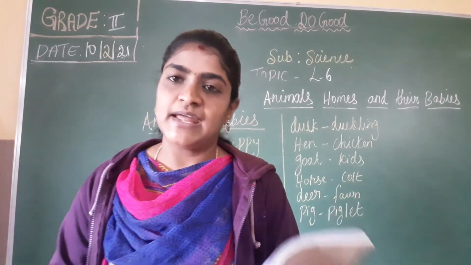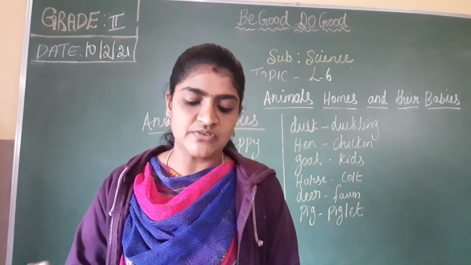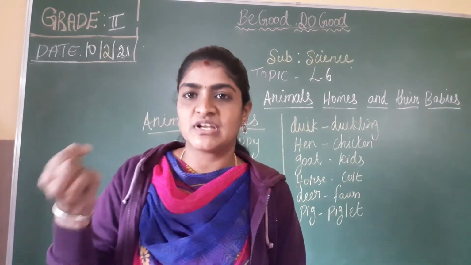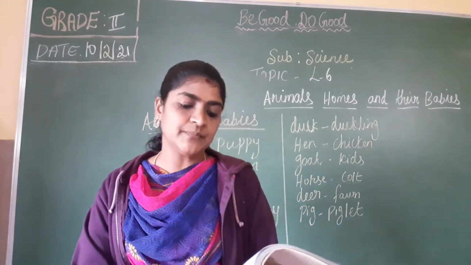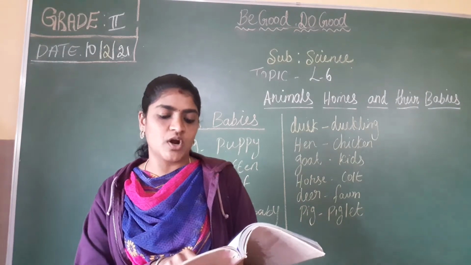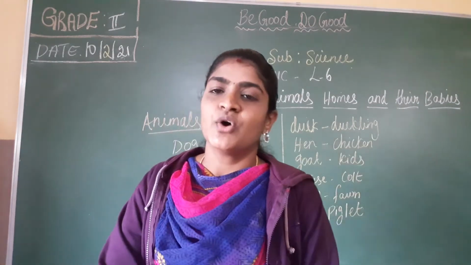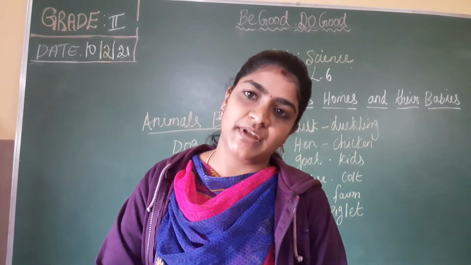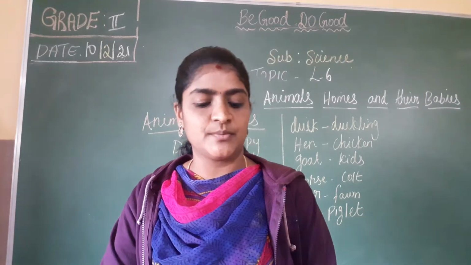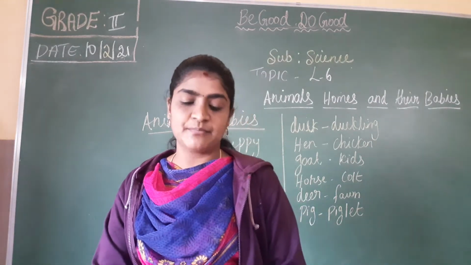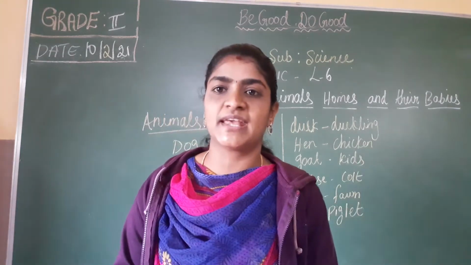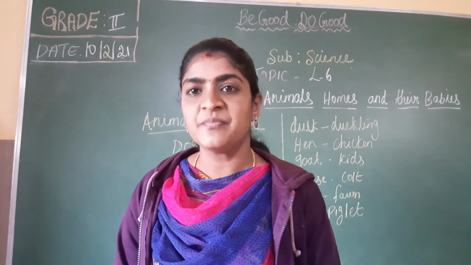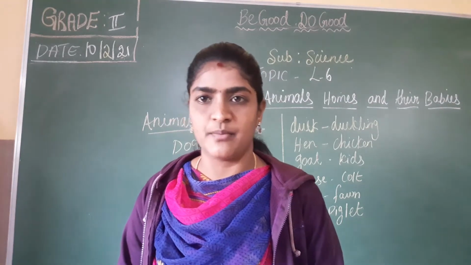And like that, even the hens give small worms or grains to the young ones to feed them. Frogs and fishes do not care about their babies. Few animals take proper care, and few animals don't. For example, frogs and fishes, once they lay the eggs, they won't take care of their young ones. They grow up by themselves.